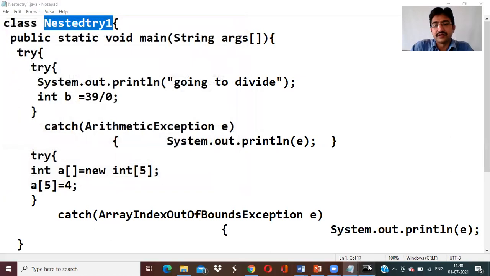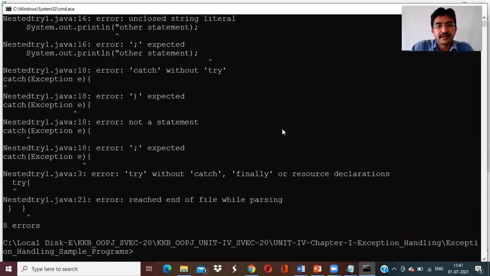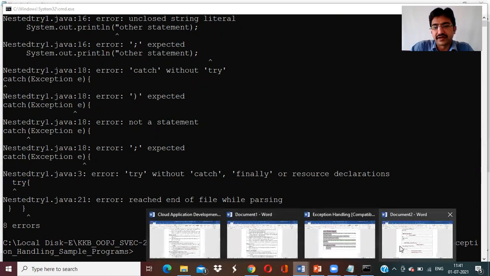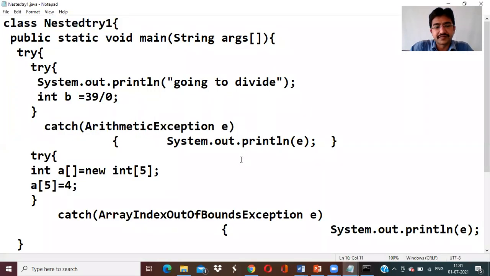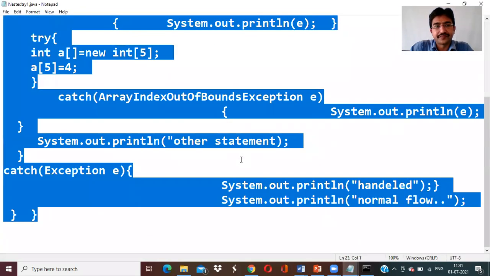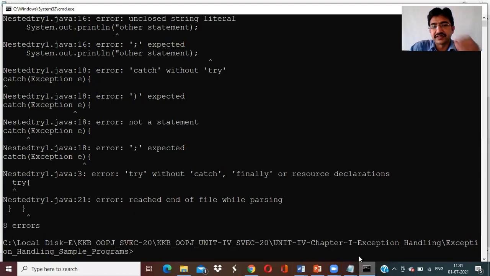Go to the command prompt, clear the screen, and run javac on the .java file. Because of multiple copies, some spaces are disturbing, that's why it is showing the error.